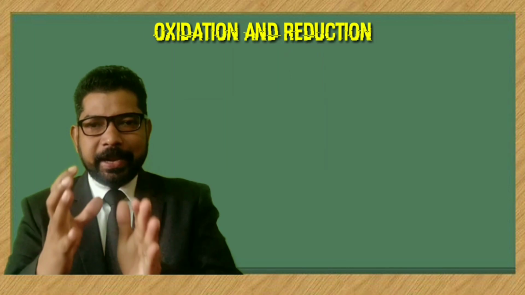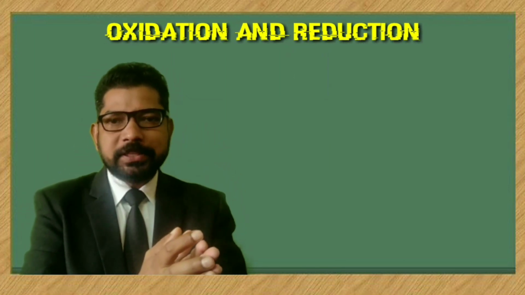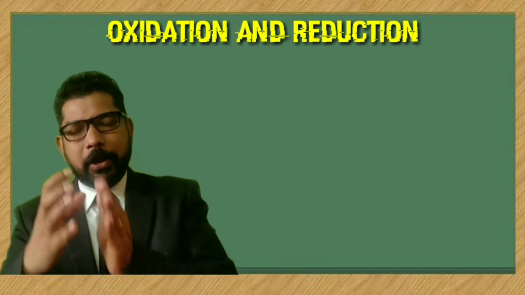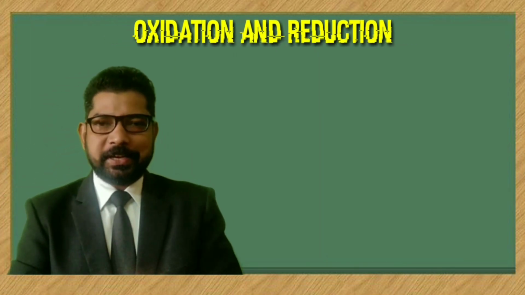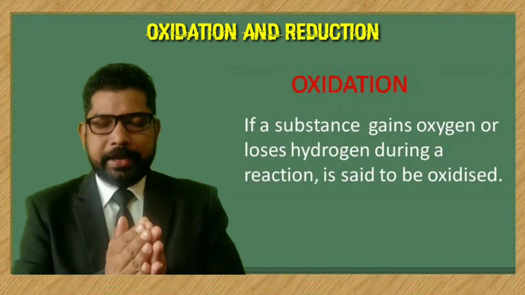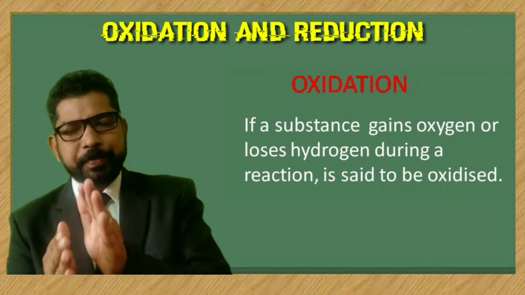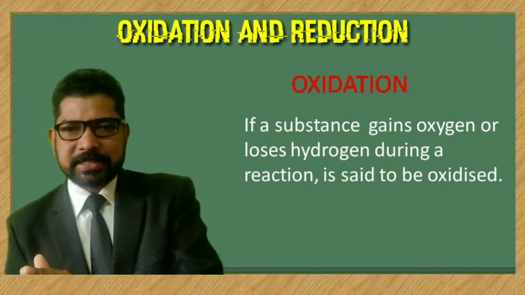See that in a reaction, one reactant gains oxygen and another reactant loses oxygen. So, in a reaction, if a substance gains oxygen, it is said to be oxidized.